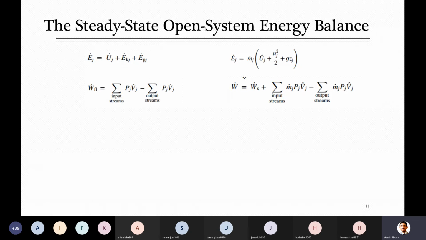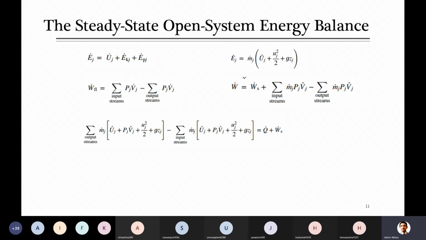We can put these values of work and energy into the equation from the previous page: summation of energy of output streams minus summation of energy of input streams is equal to Q plus W. When you replace W with shaft work as well as flow work, there will be something else after this, summation m P V minus summation m P V. We want to combine the internal energy and flow work so that later we can introduce H in the equation.